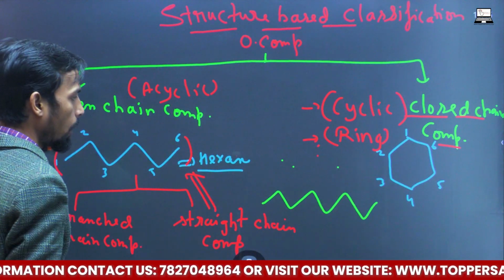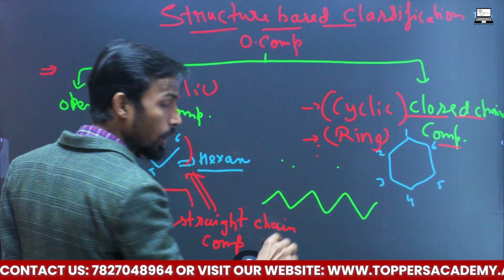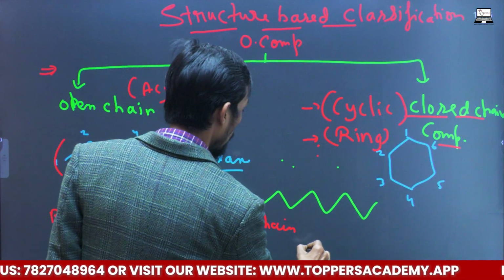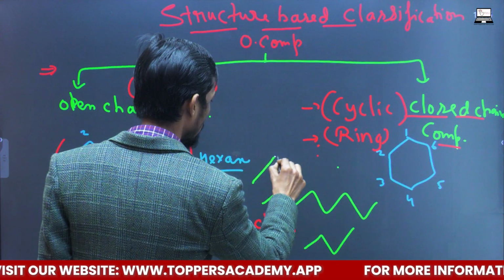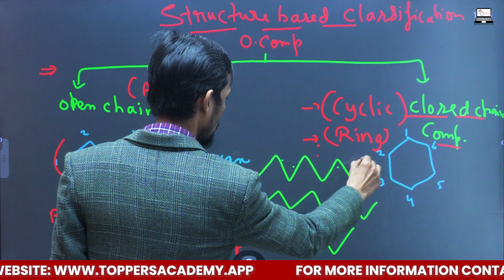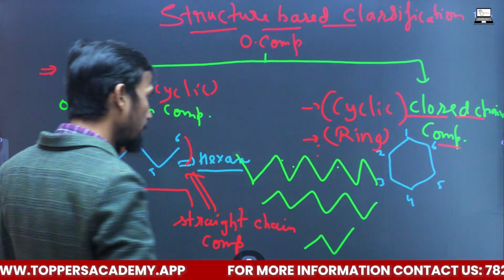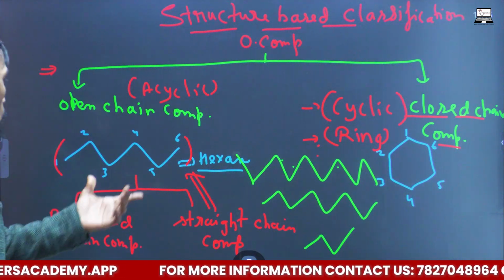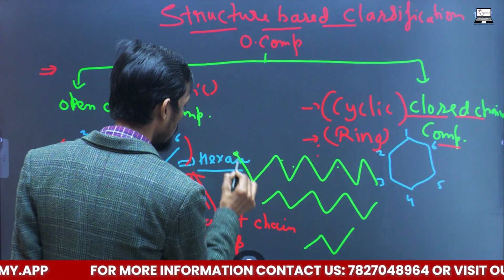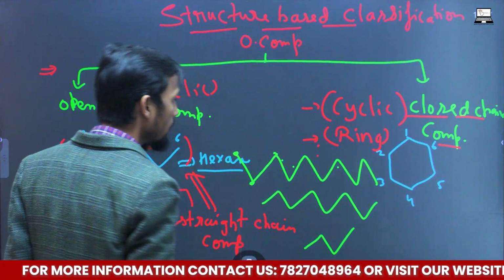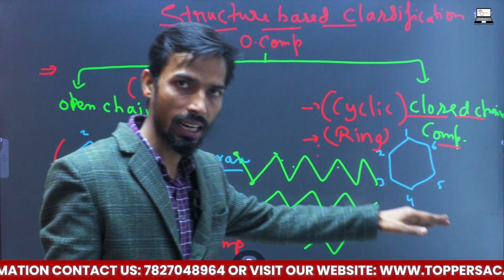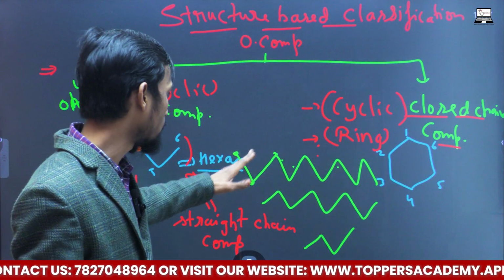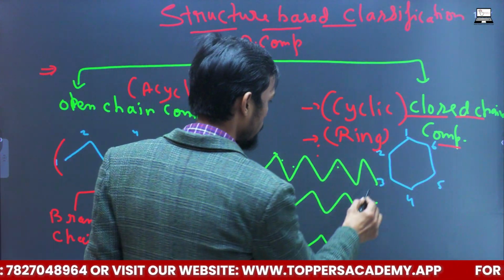This is a straight chain compound. The chain is going the straight way, no other way. Or you can say this cycle, or many more compounds like this. It can be any number of carbon. This joining part is the number of carbon. It can consist of any number of carbon, but that must be moving in a straight direction, starting from here and ending at this point.